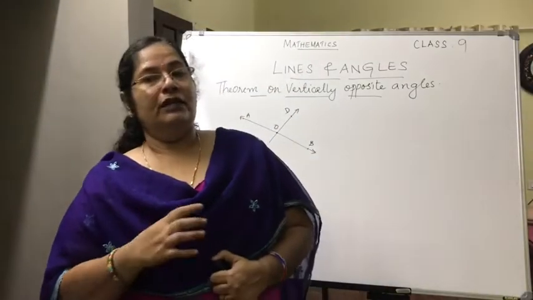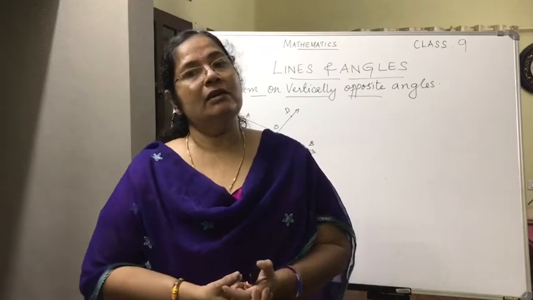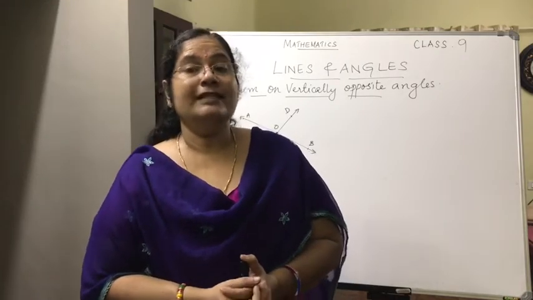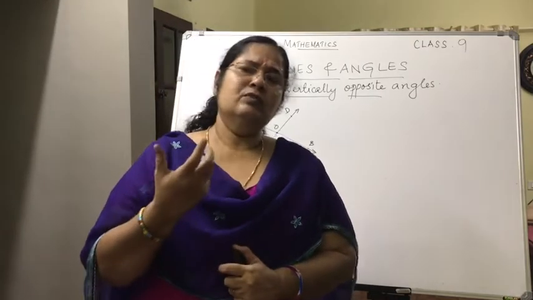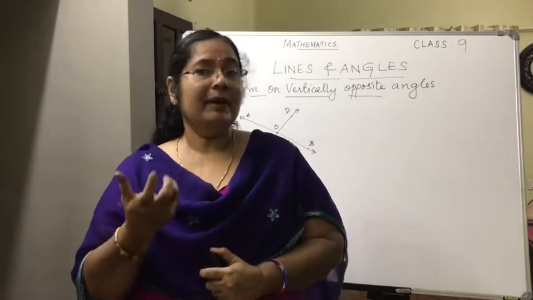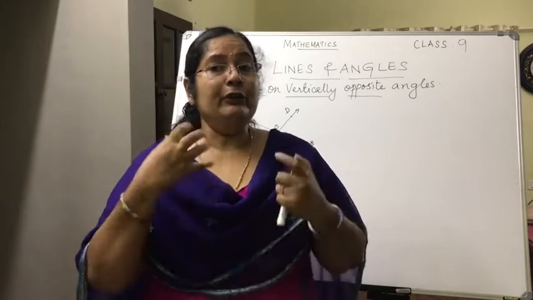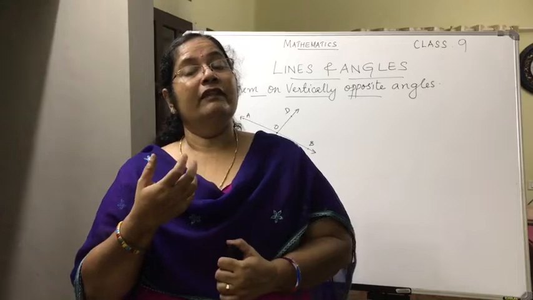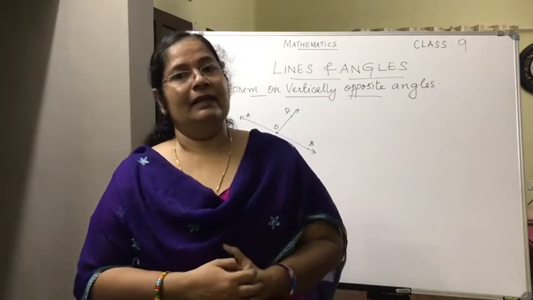Now we move on to a theorem, and the theorem is on vertically opposite angles. Now what are these vertically opposite angles? It's a pair of angles. Or when do you get vertically opposite angles?